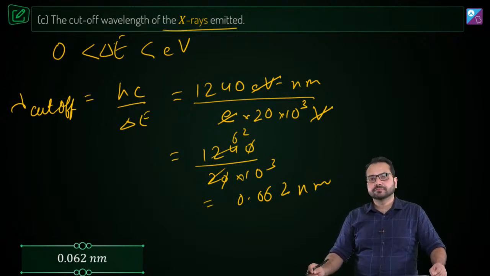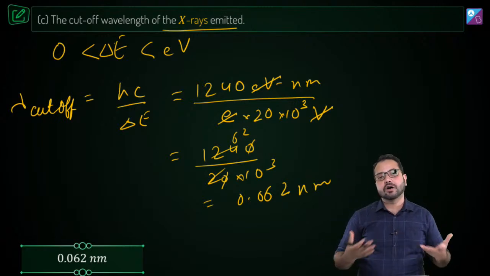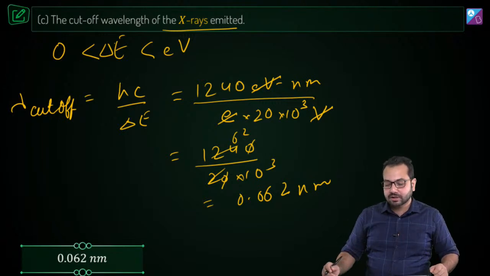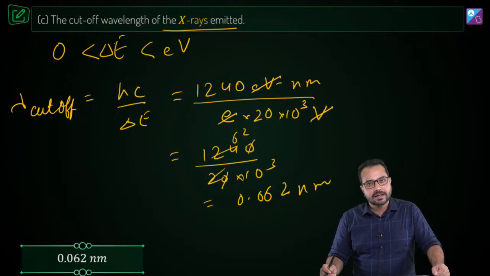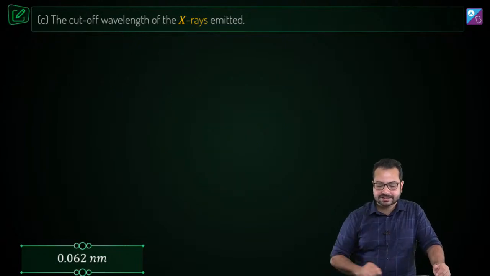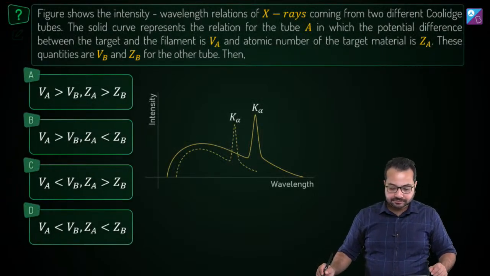Is that clear? Okay, so while doing the question, we have also understood the mechanism of the production of continuous X-rays, and we have also seen what the cutoff wavelength is. So I hope that is clear, and now we get to the next question. Alright, what is the next question?